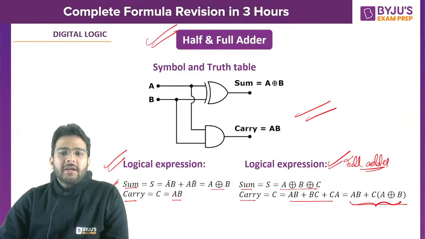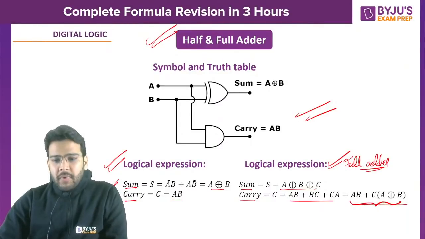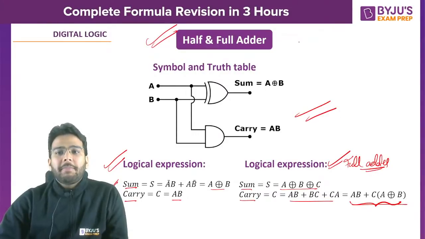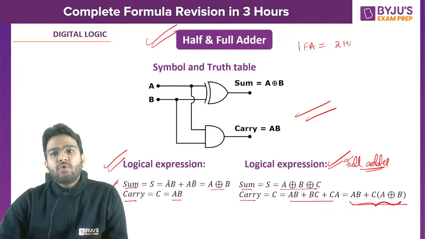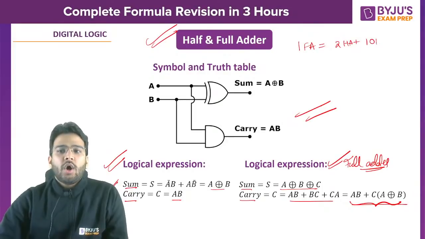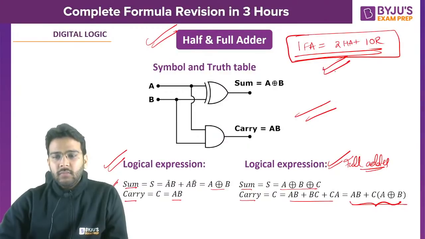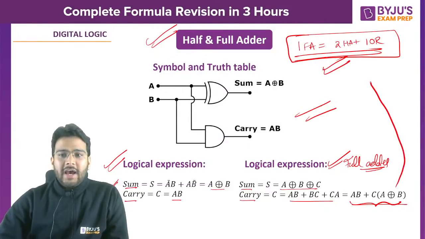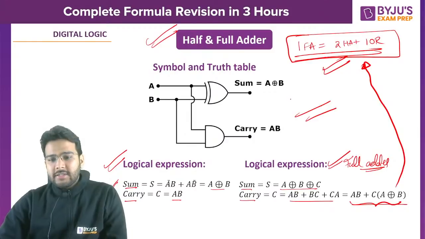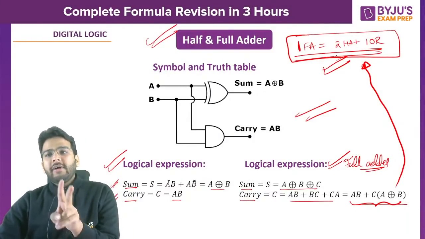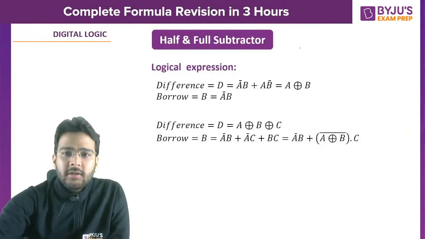Why do we write the carry equation in this form? So that I can represent one full adder as a combination of two half adders plus one OR gate. Yes or no, everyone? That's why I'm writing the carry equation of full adder like this. Is it clear? So one full adder will be equal to two half adders plus one OR gate, right?